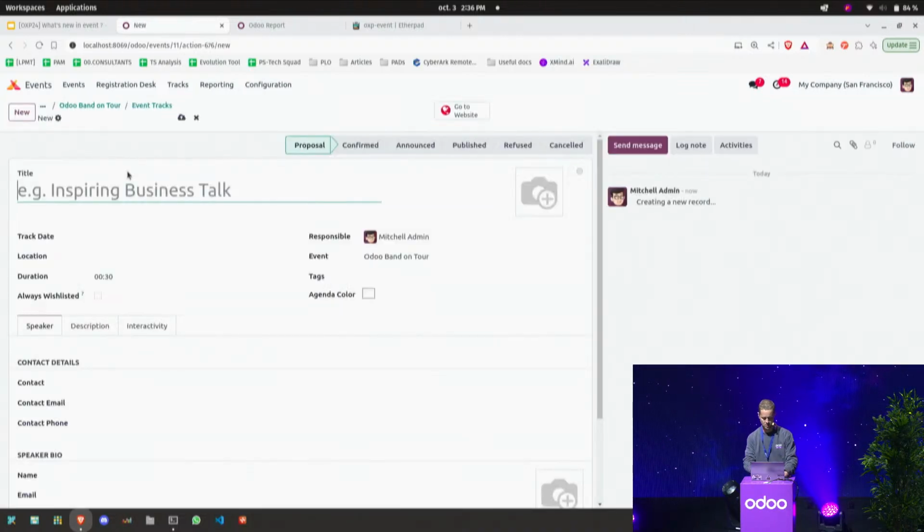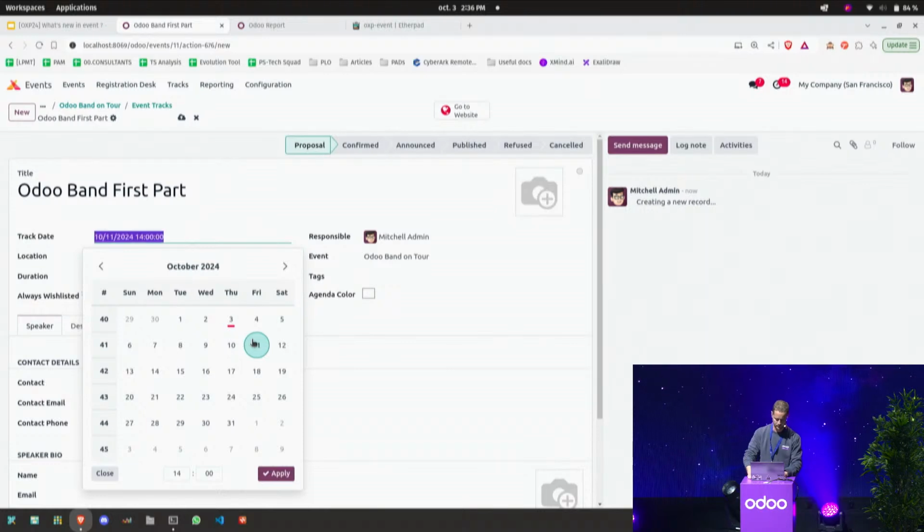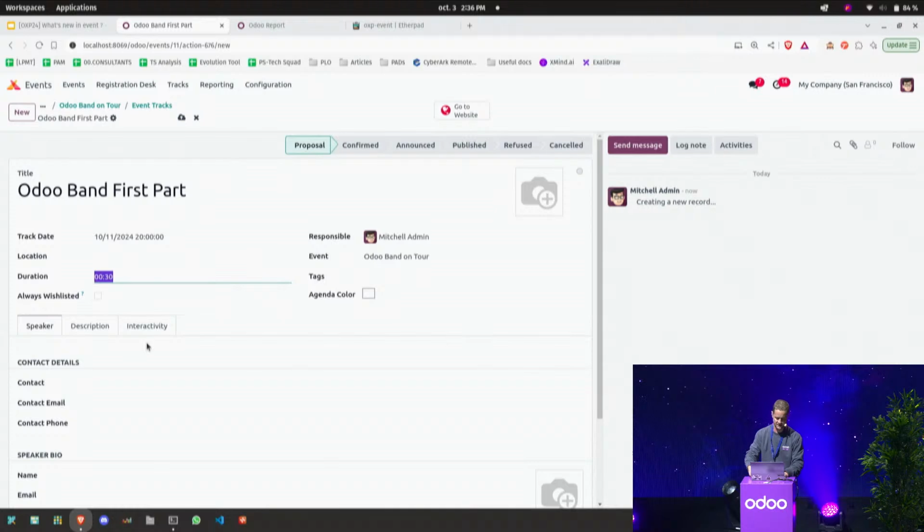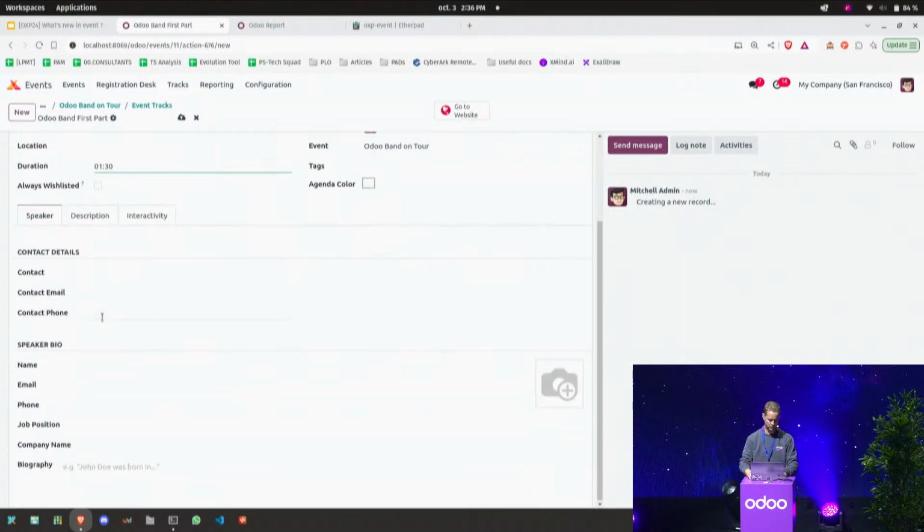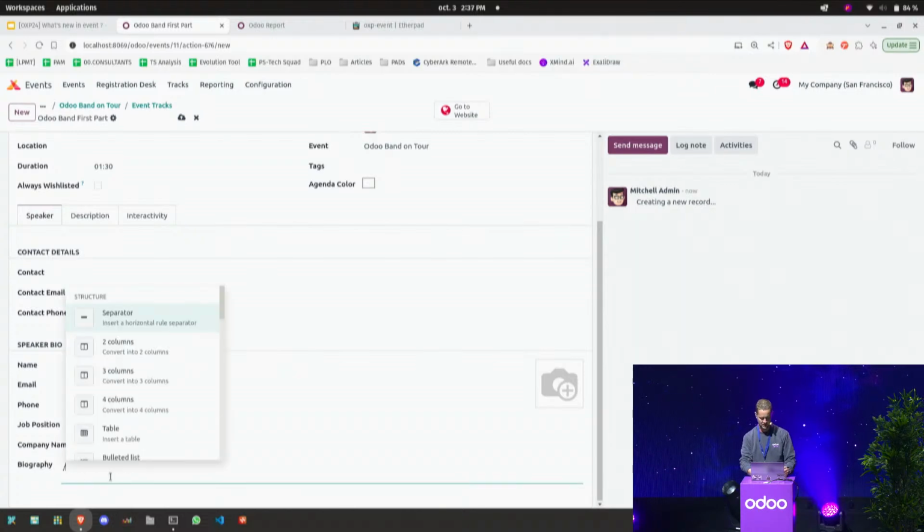So here, Odoo band, first part, the date, I would say here from 8 o'clock, and it will last for 1 hour and a half, and I will be able to define the speaker information. And so in this case, Odoo band. Here, I can also write a biography of the speaker, and here the band and the musician.